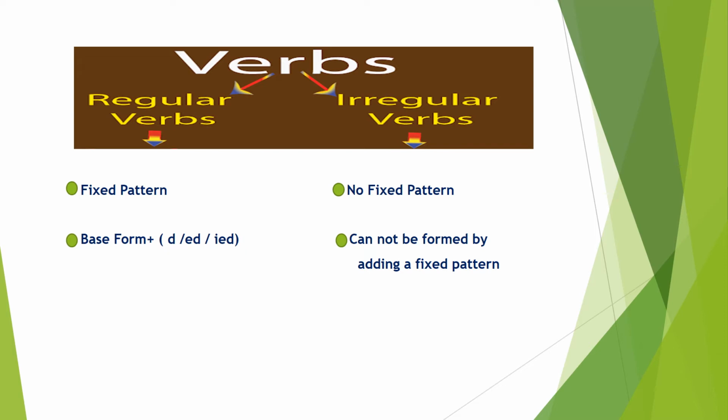Let's talk about the irregular verbs. So irregular verbs do not follow any fixed pattern, as we have already discussed on the previous slide, like swim, swam, swum. All the three forms are following different spelling patterns. Moreover, irregular verbs cannot be formed by adding a fixed pattern. Like regular verbs we can form by adding d, ed or ied. But irregular forms of verbs we cannot make by adding a fixed pattern.